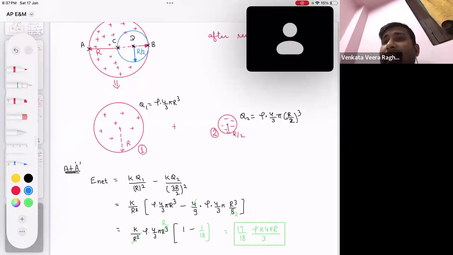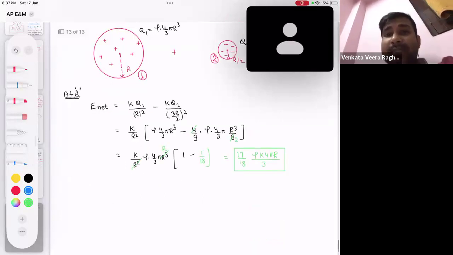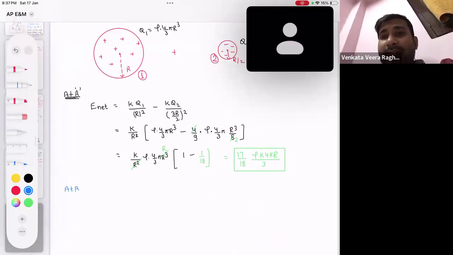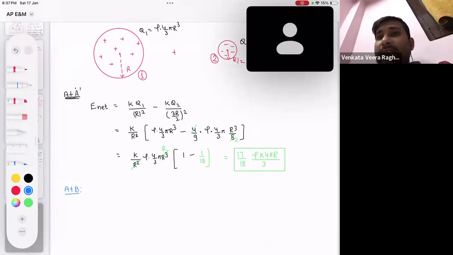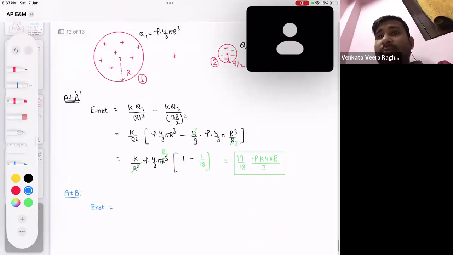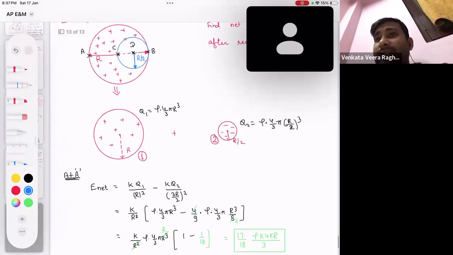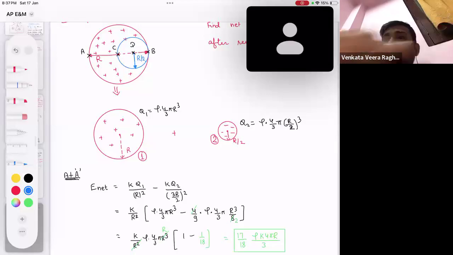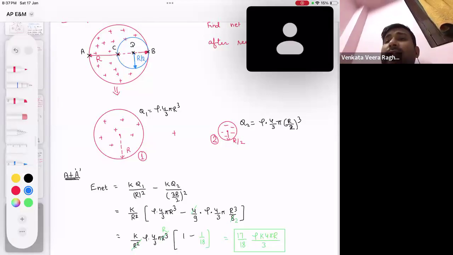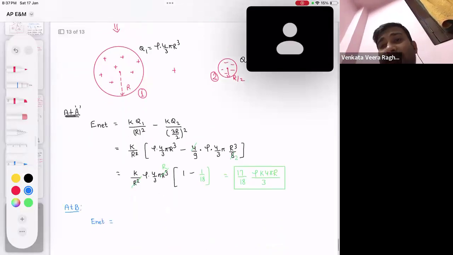Now tell me, at point B, how do we calculate it? At B, what is the net field going to be? Due to the bigger sphere, where is the point? Is point B still on the surface? And due to the smaller sphere, where is point B? Is it on the surface of the smaller sphere? So now I will apply the surface formula for both cases.